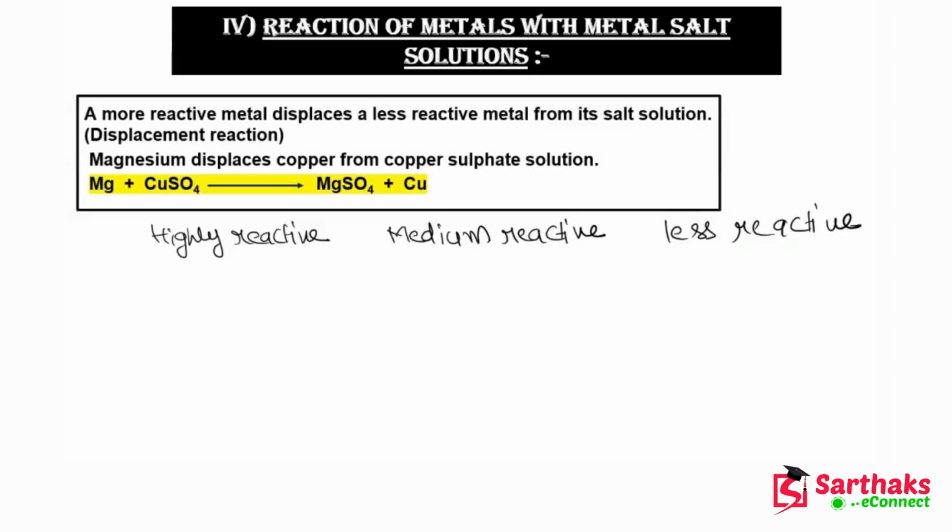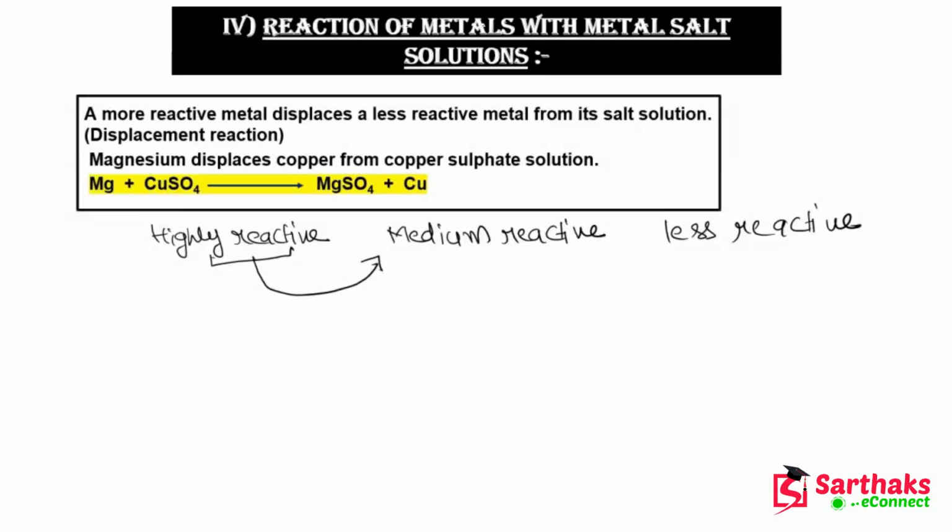So this highly reactive metal, because it has high reactiveness, will displace the metal which is less reactive. That's why in this reaction magnesium is replacing copper.